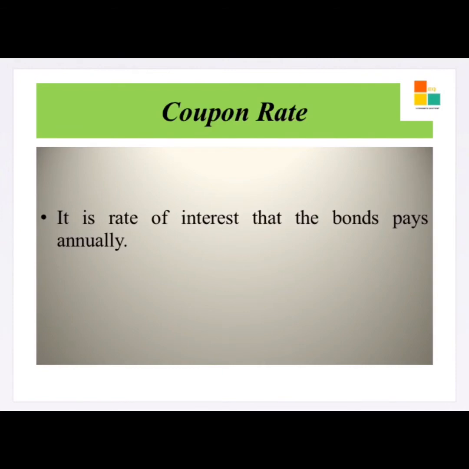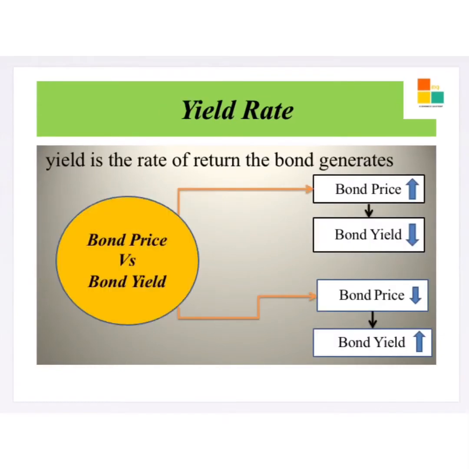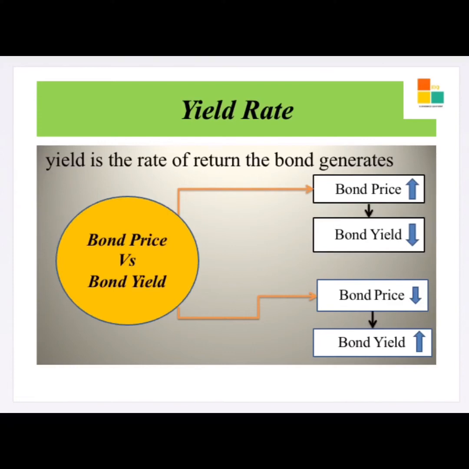On the issuance of a bond by the Government of India, it will fix the interest rate on the bond. The coupon rate is the rate of interest on the bond which has to be paid to the owner of the bond annually. Next one is the yield rate. Yield rate is the rate of return the bond generates from the market. Let's consider the same example which we discussed. You have bought the bond from me, that is the Government of India, with the value of 100 rupees.